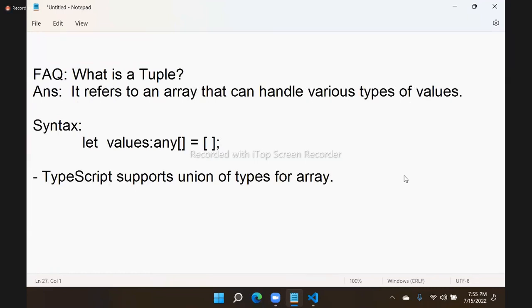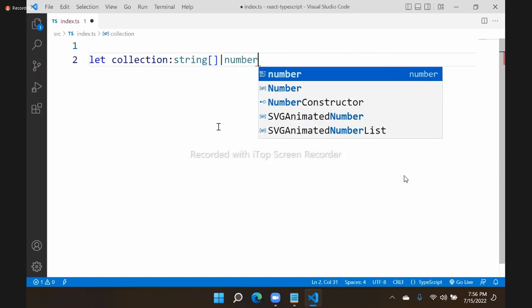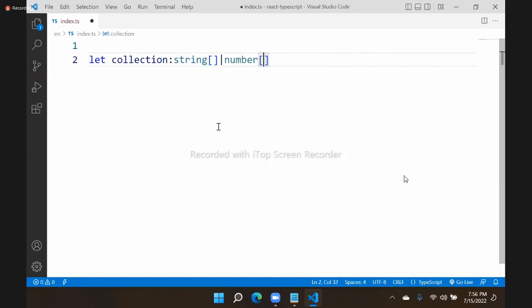So we can create a collection here. Let collection, and this collection can be a string type array or it can be a number type array. You can define like this.